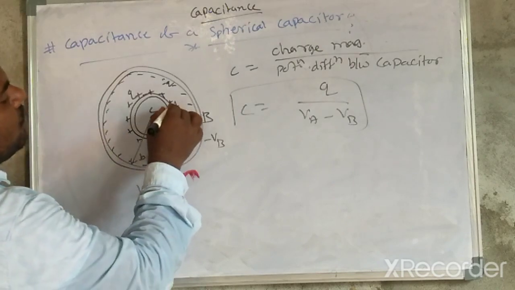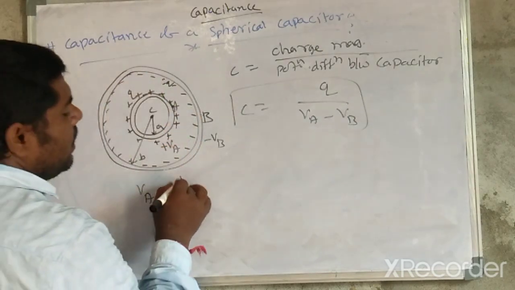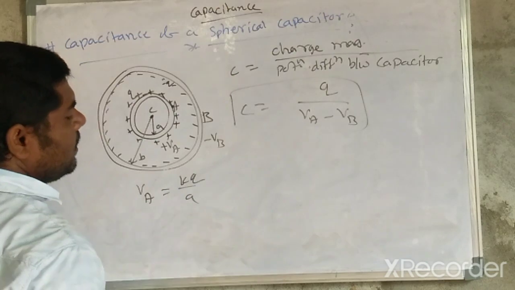The self potential is KQ by A, the radius.